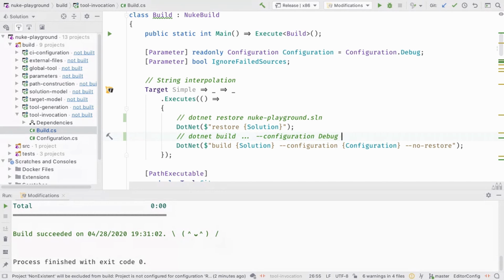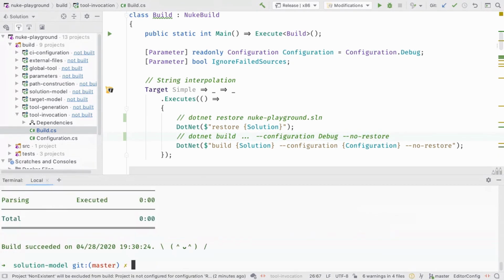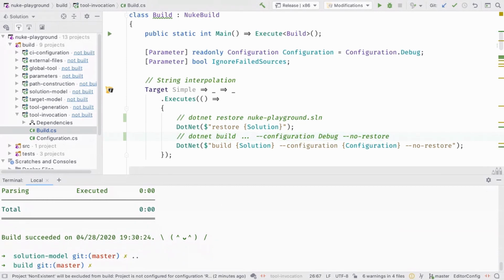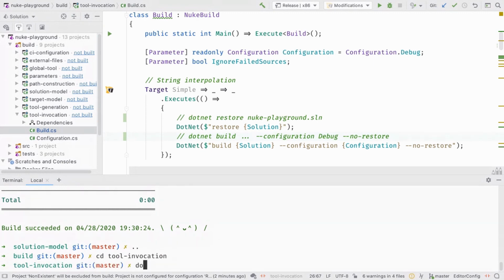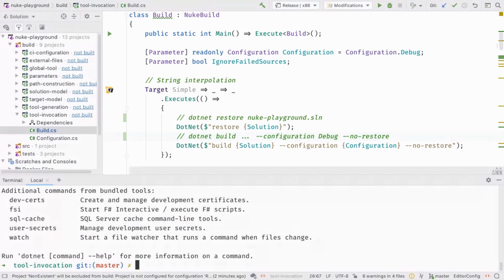I will do it in a second, and no restore. That's basically the same. Now I need to switch to that again, to invocation, and from here invoke the simple target. It was .NET. I should invoke NUKE and not .NET, then everything should work.